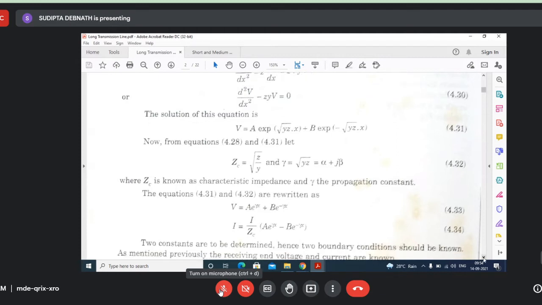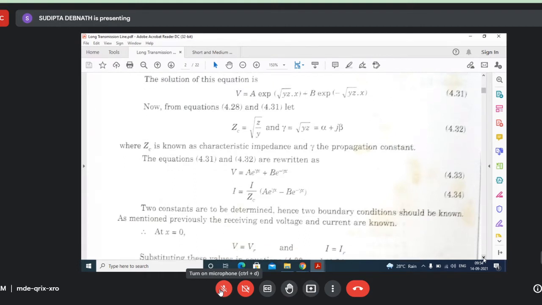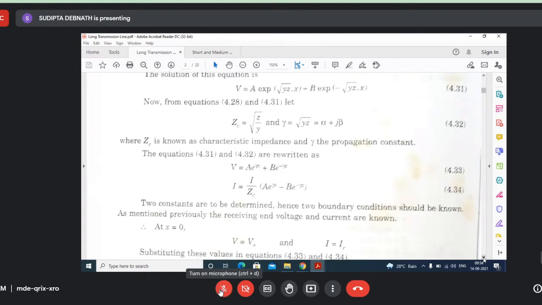So the equations for V and I you have got in terms of gamma and ZC. Now our next task is to find out the values for A and B. Just as I told you, at x equal to 0, V equal to VR and I equal to IR, the receiving end quantities.